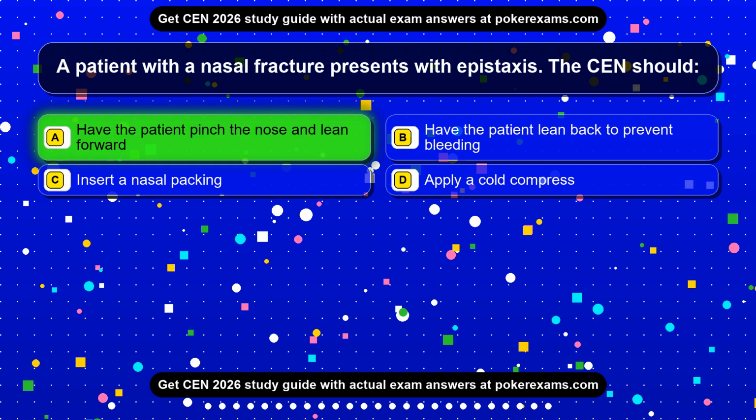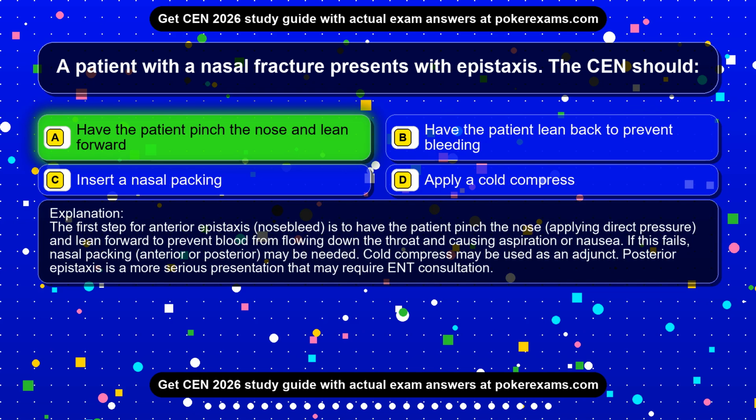Have the patient pinch the nose and lean forward. The first step for anterior epistaxis, nosebleed, is to have the patient pinch the nose, applying direct pressure, and lean forward to prevent blood from flowing down the throat and causing aspiration or nausea. If this fails, nasal packing, anterior or posterior, may be needed. Cold compress may be used as an adjunct. Posterior epistaxis is a more serious presentation that may require ENT consultation.